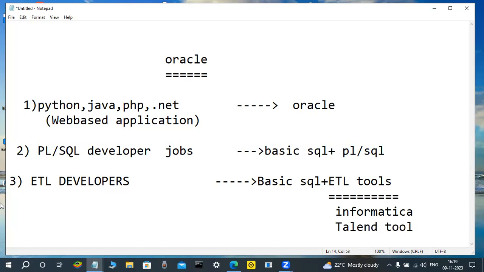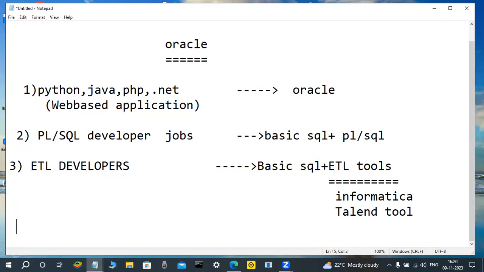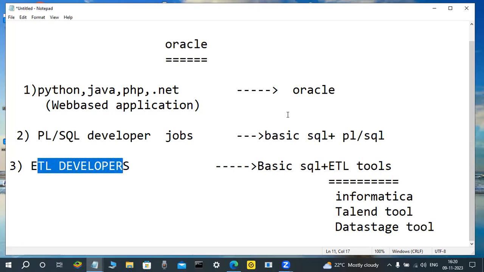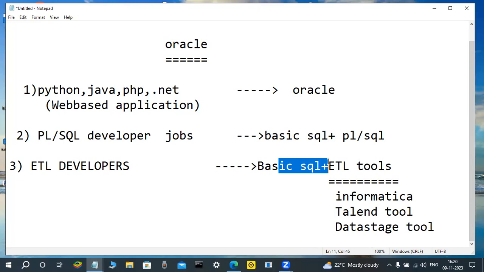That's why ETL developers are always interested to learn ETL tools, and basic SQL knowledge is required. And also in olden days, DataStage was a tool. Nowadays, fewer jobs are there in DataStage. Without knowledge of anything else, they are learning these tools and applying for jobs as ETL developers. In that case also, minimum basic SQL knowledge is required. That's why they are learning like that.